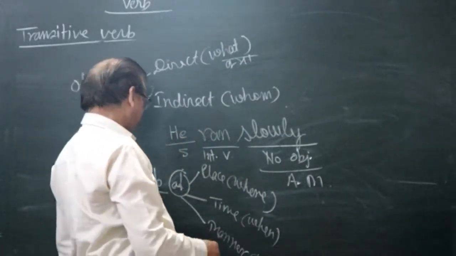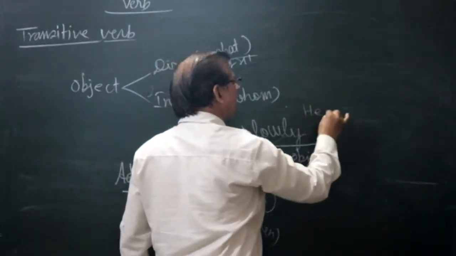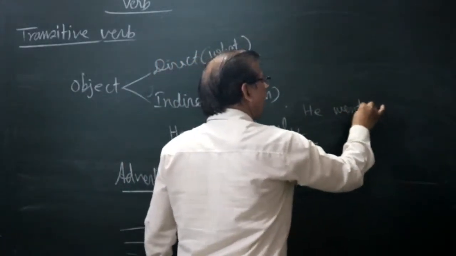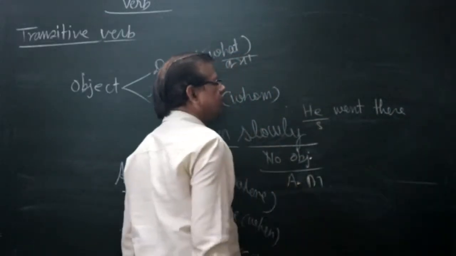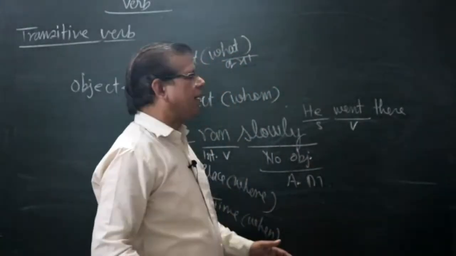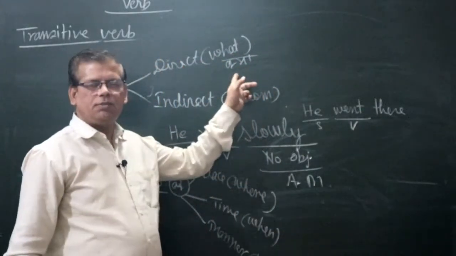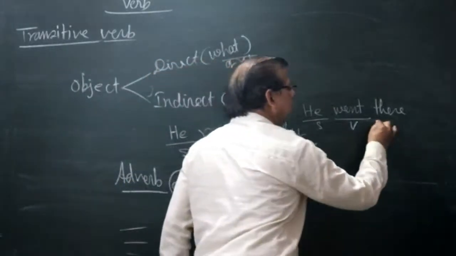Next example, he went there. He is subject, action is went, verb. He went, what? No answer. He went, whom? No answer. He went where? You get the answer: there.